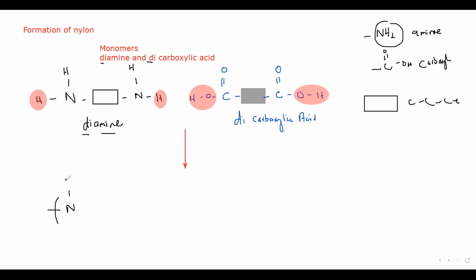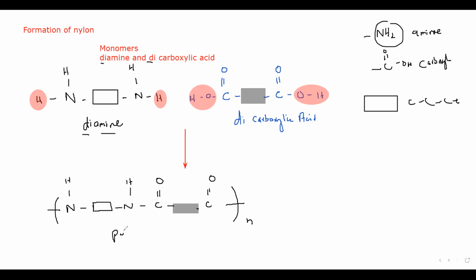This will be N, H, then there will be a box, then NH. Now since H and OH are removed, this nitrogen will form a bond with carbon, C double bonded with O, and then a shaded part, meaning the carbon chain. Then C double bonded with O, and this OH is removed, so put a bracket and n.